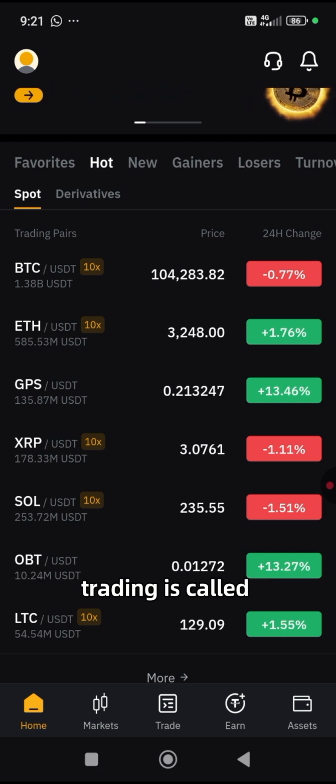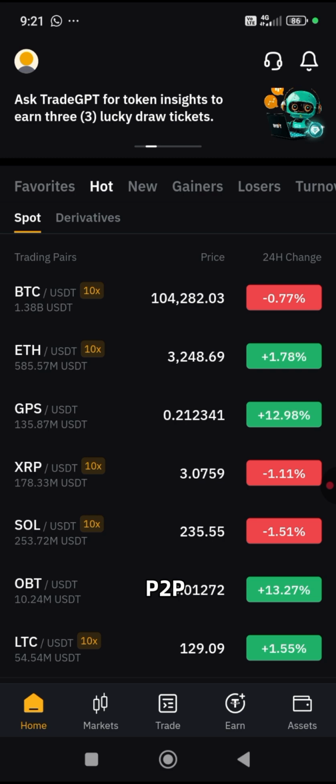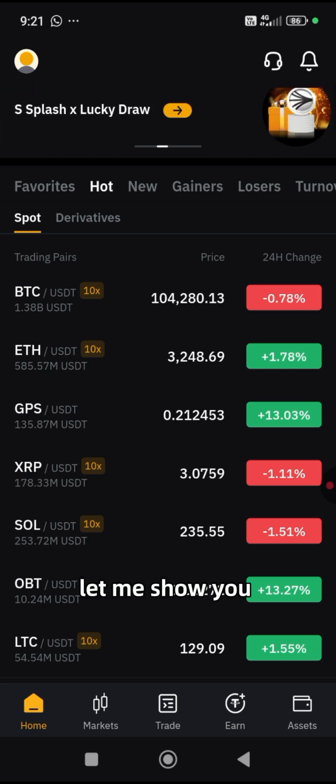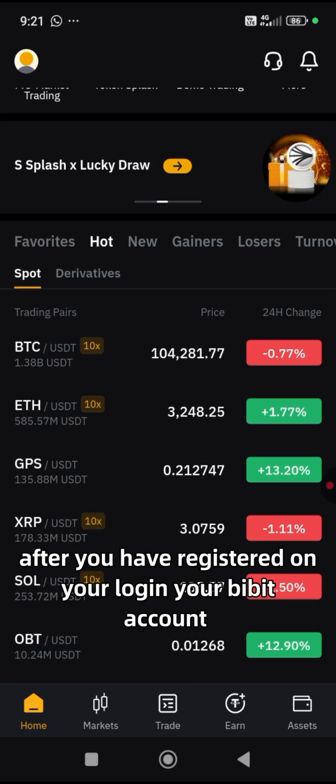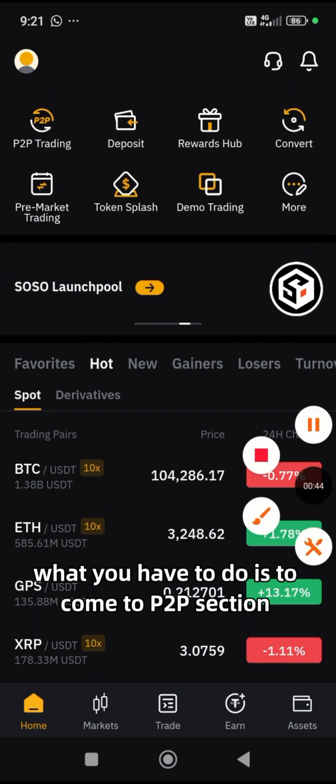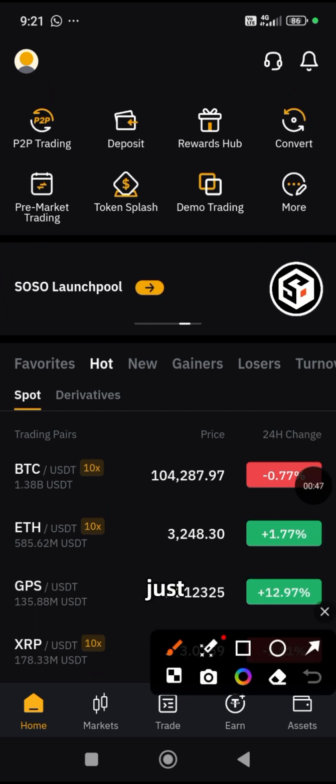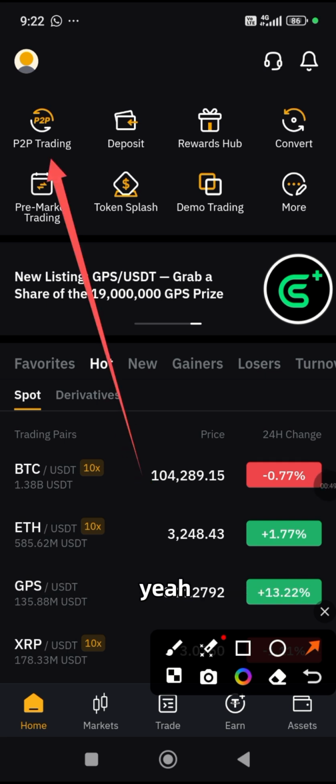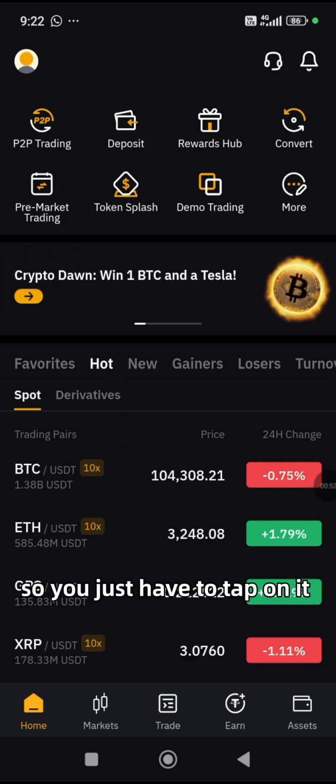And this particular trading is called P2P arbitrage. Let me show you. After you have registered and logged in to your Bybit account, what you have to do is come to the P2P section here. It will appear just the way it's appearing on my own page here. So you just have to tap on it.